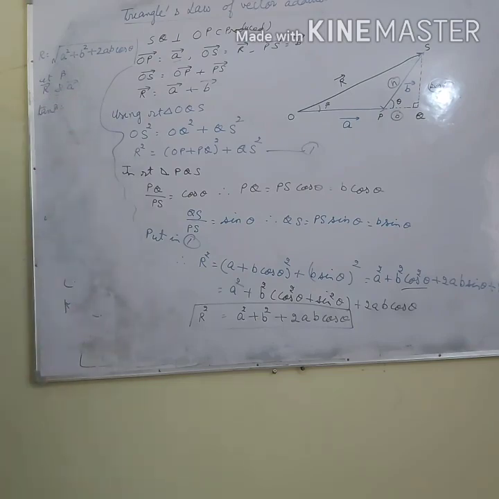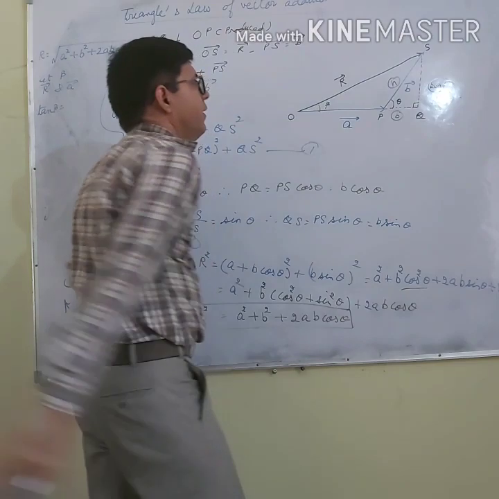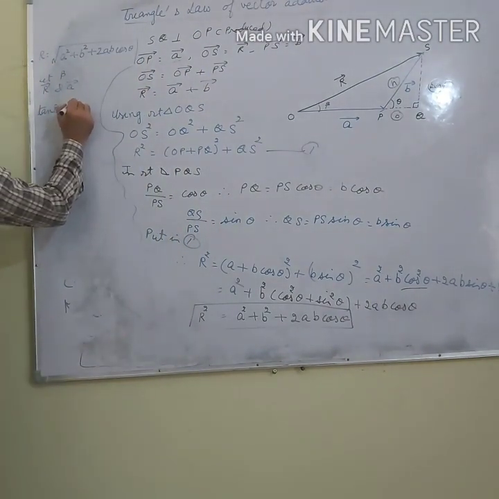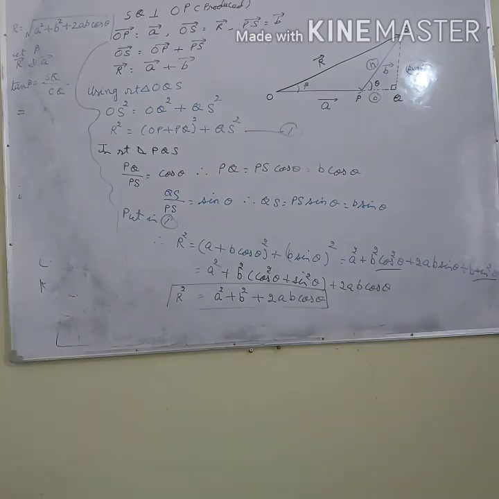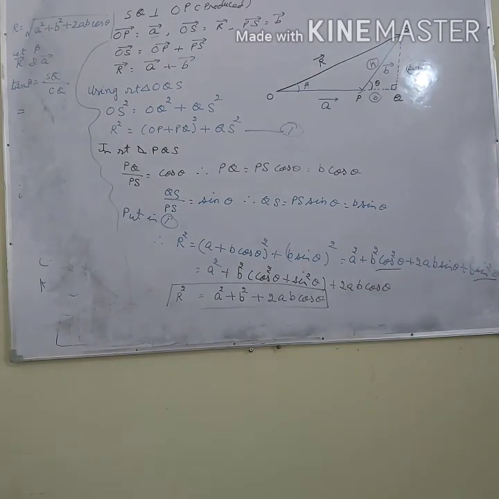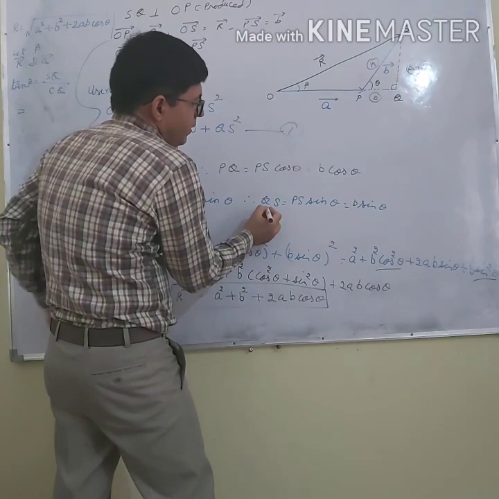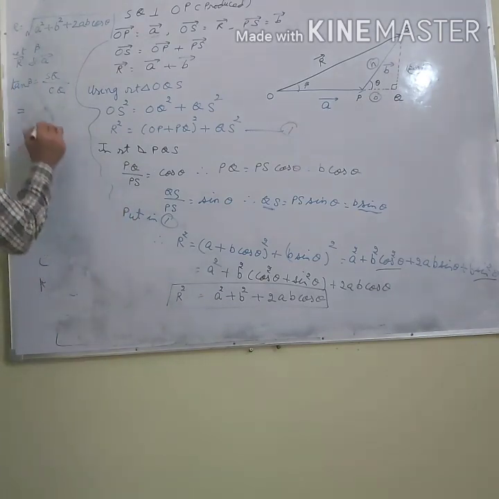Tan beta, in triangle OQS, is perpendicular upon base, SQ divided by OQ. What is SQ? It equals B sin theta.